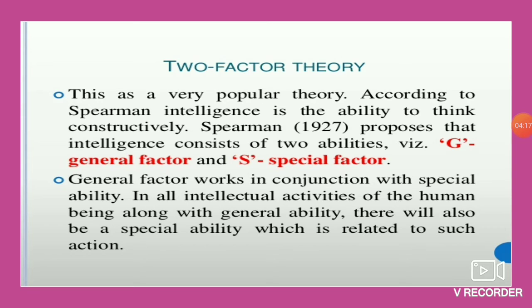So the general factor includes the mental operations, or mental processes, that are required in performing all the tasks. So he says that we have a general set of abilities which is required for performing all the tasks. And along with this general factor, he says that there are specific abilities also. For example, you must have seen that there are excellent singers, dancers, scientists. All these have specific abilities which allow them to perform excellently in their respective field.